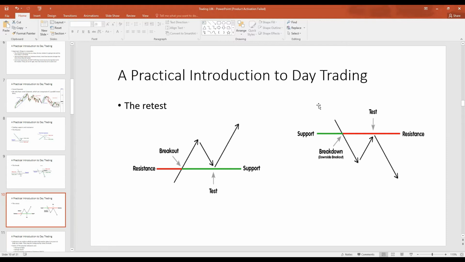You put the stop loss just below support. The same concept applies. The price of the asset breaks support, it pulls back, it retests the area of structure. The area that was previously support is now serving as resistance. It retests resistance, and the price of the asset goes down. I place an order to go short somewhere around here. I put the stop loss somewhere around here, just above resistance, and I ride the trade all the way down.